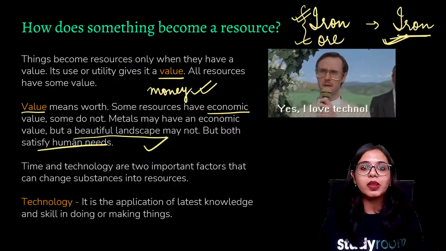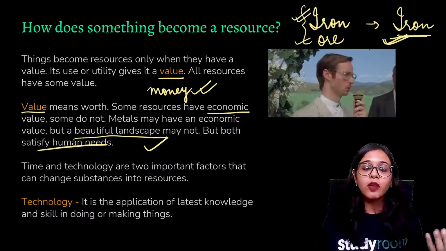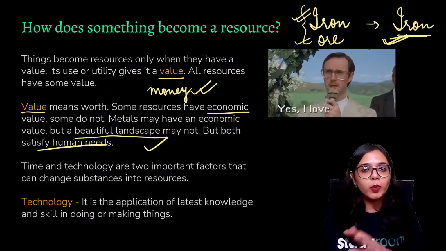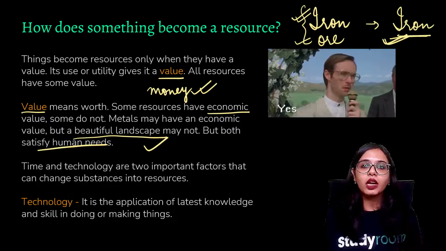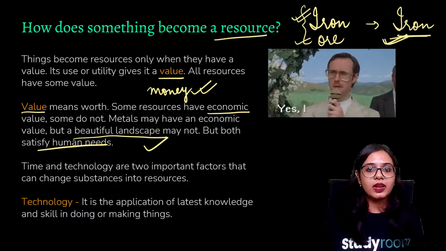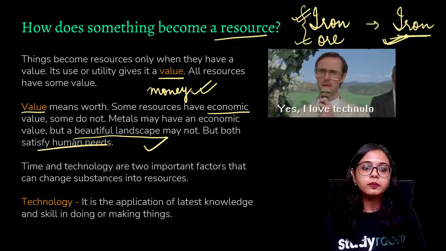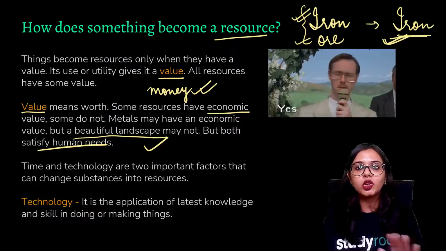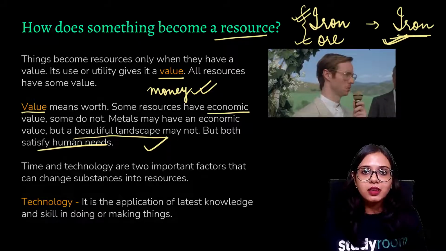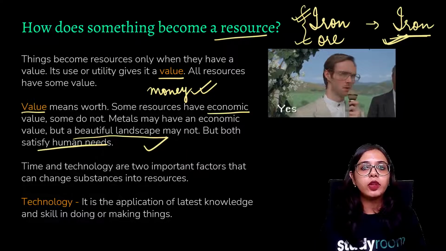But since these metals have a very obvious economic value, they are largely termed as resources. And when we talk about these beautiful landscapes, we do not immediately give them the tagline of resource.